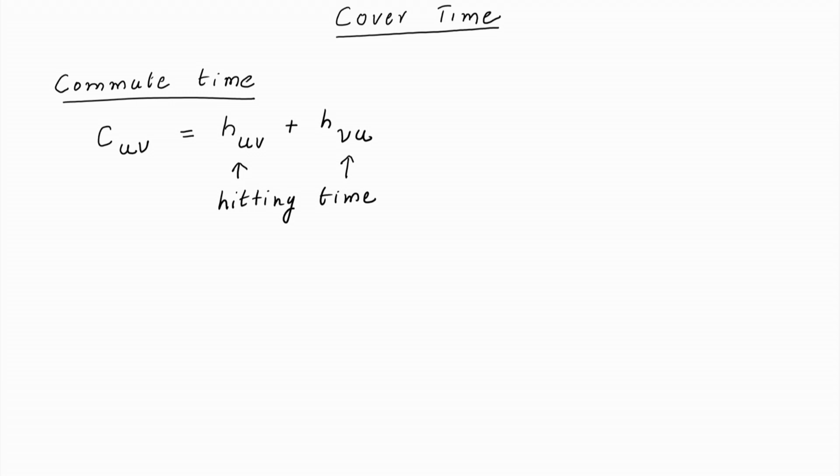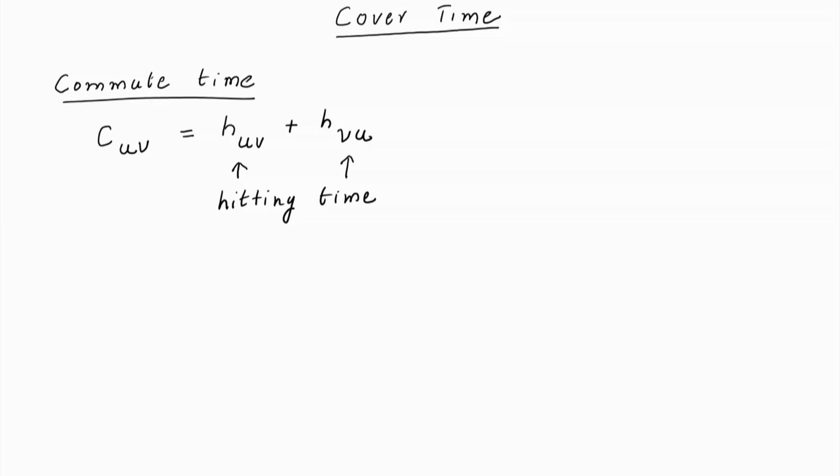The sum of these was the commute time, and we had argued with the help of electrical networks that this quantity is equal to 2 times the number of edges times the effective resistance between u and v.